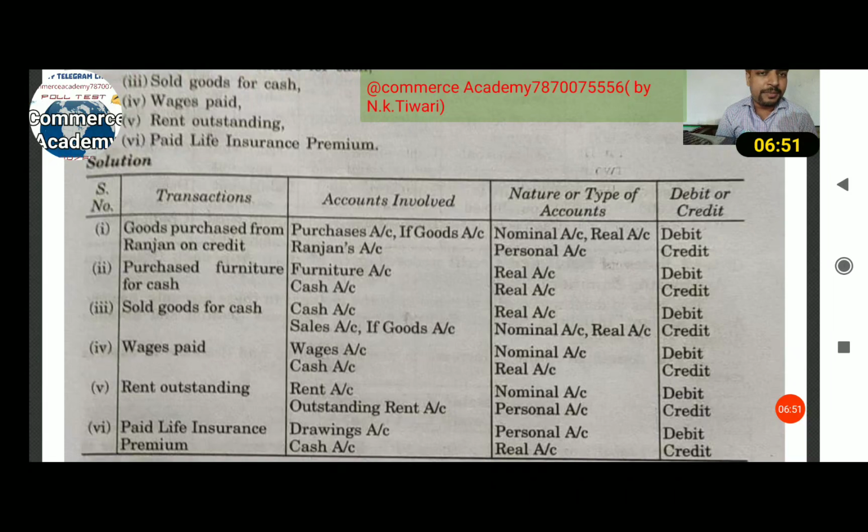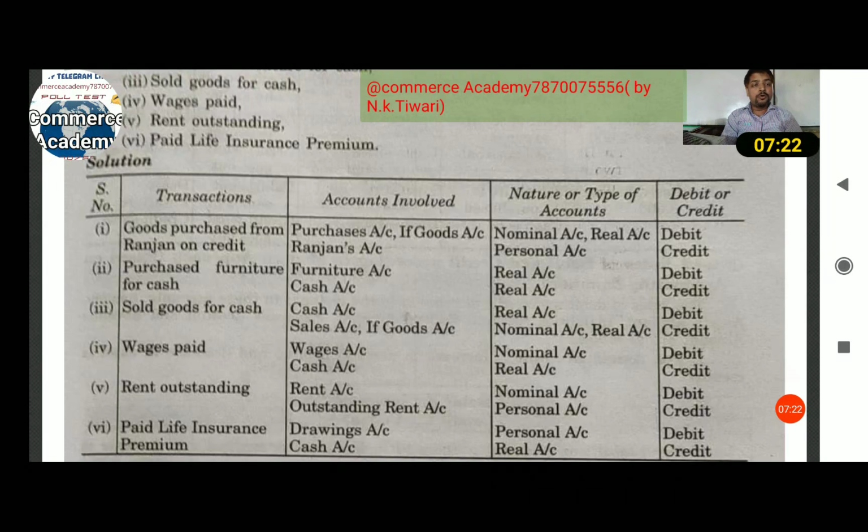When you pay life insurance through the business, it is a drawing for the business, because it is not a business expense.